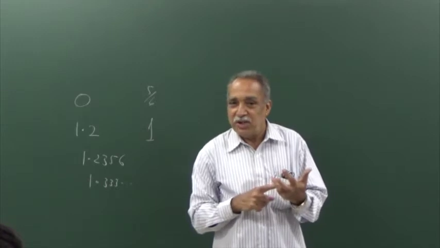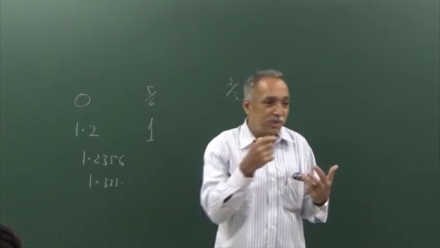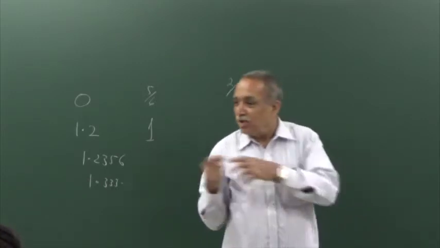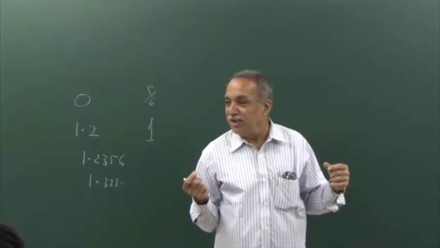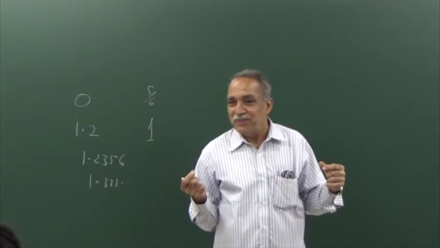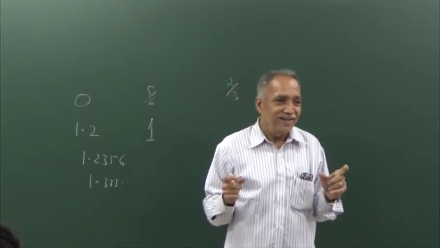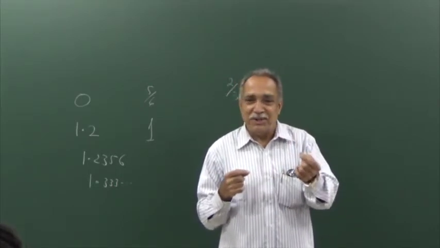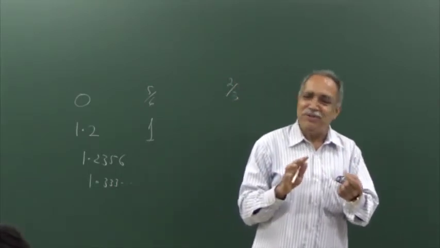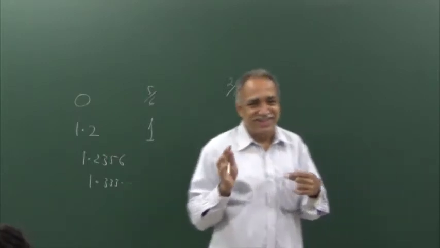What is a rational number? It is a real number expressible in the form p by q. What is an irrational number? It is a real number not expressible in the form p by q. Nowhere are we making clear any of the three items. Everything depends on the other item. Okay, but we can manage with these things.